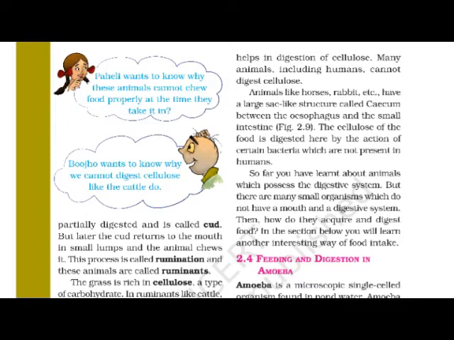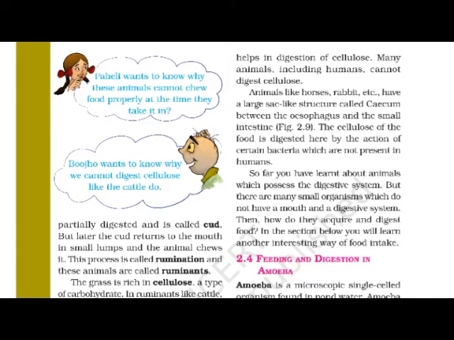The partially digested grass or food in rumen is called cud. When this cud is taken to the mouth in small lumps and chewed by animals, this process is known as rumination, and these animals are called ruminants. Okay, so just focus on these definitions. The grass is rich in cellulose. You must know about it. Whatever grass is eaten by the buffalo or cow or grass eating animal, this grass is rich in cellulose.